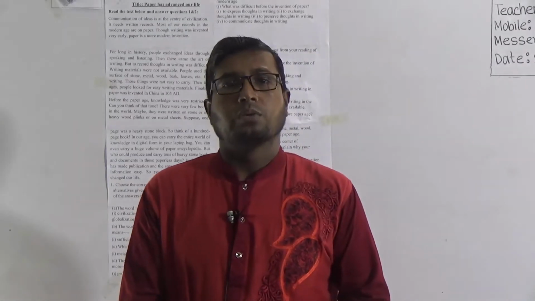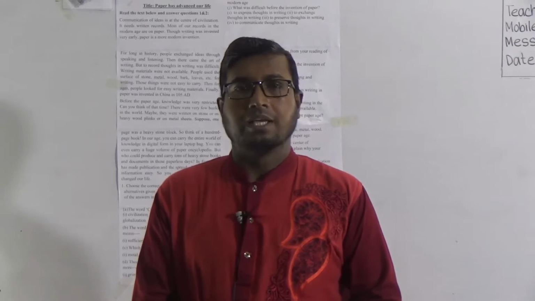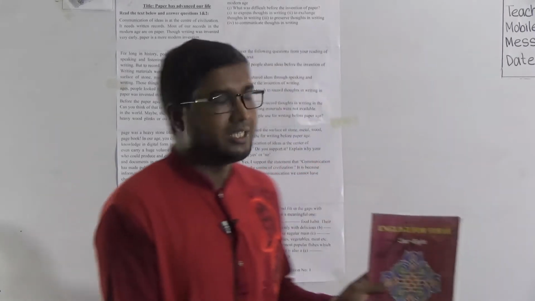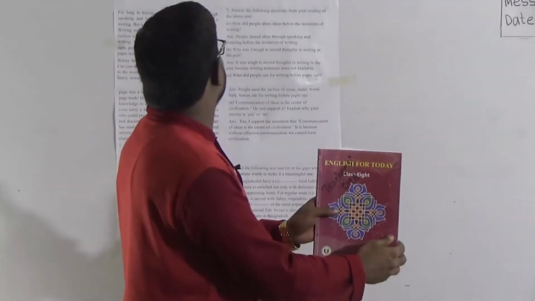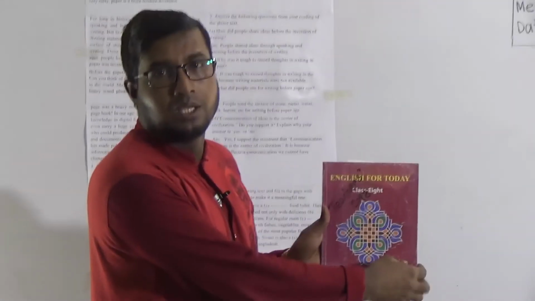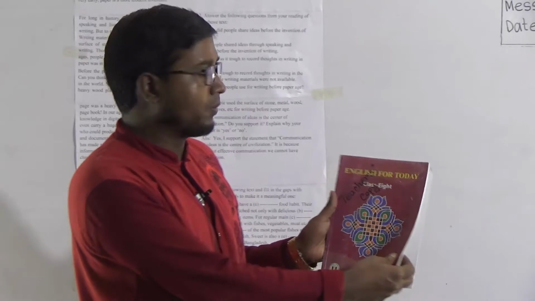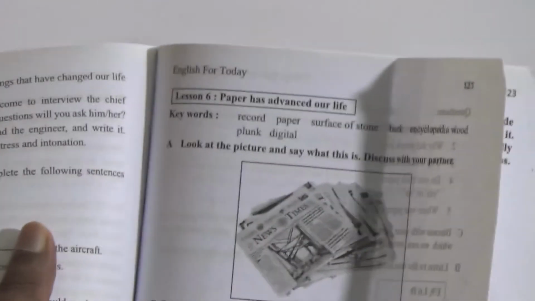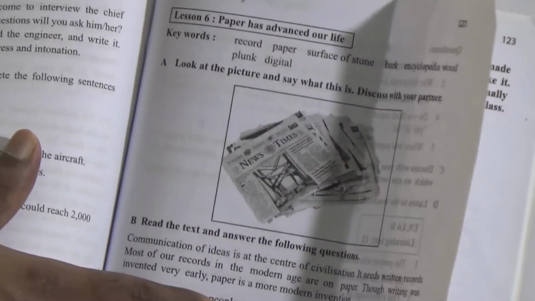Dear students, in this connection, I request all of my students of class 8 to open your English for Today book. In short, it is EFT book at page number 121. EFT, full form is English for Today. Okay, look here. If you open your EFT book at page number 121, you will get the passage. Lesson 6, Paper Has Advanced Our Life.